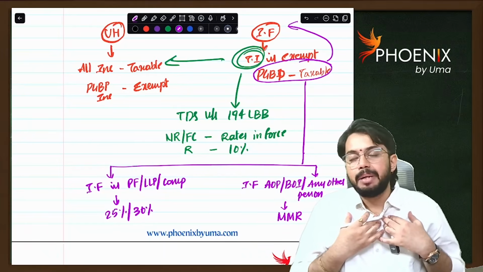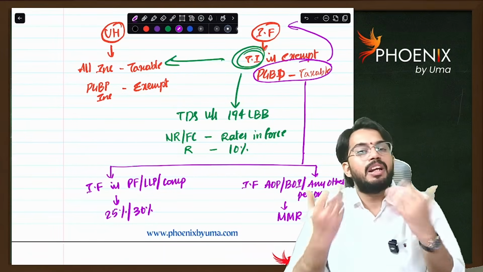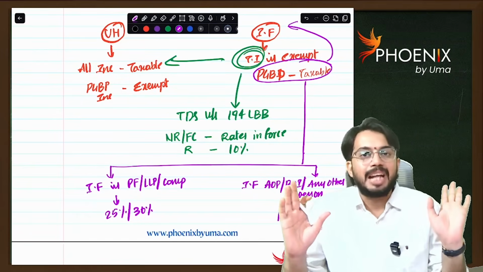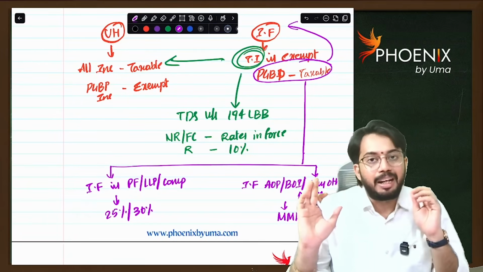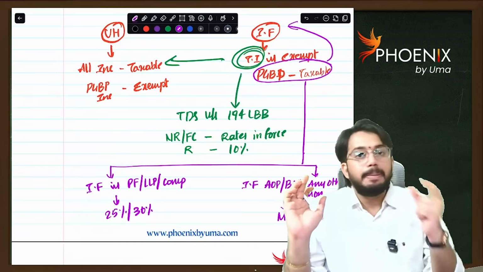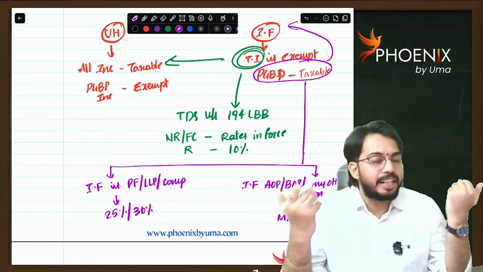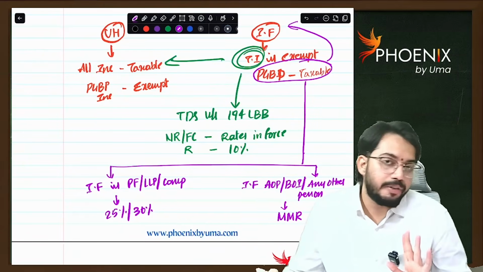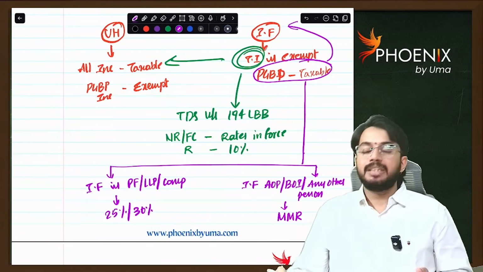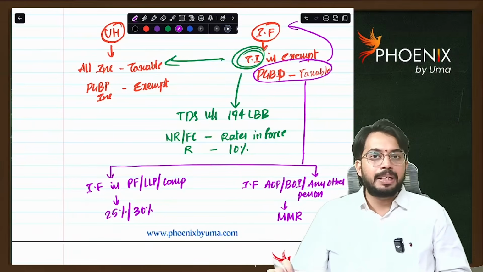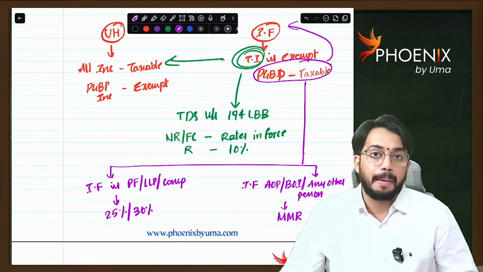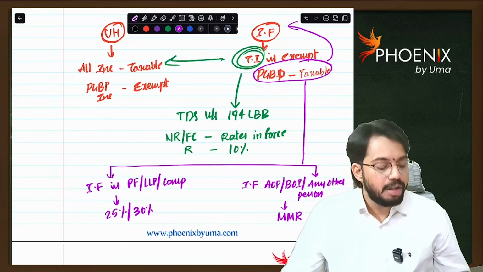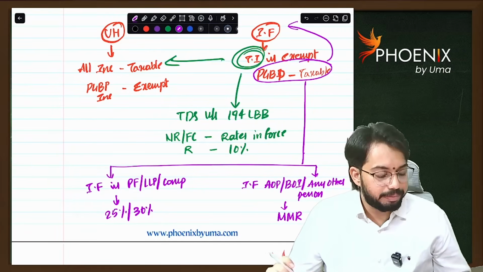In the hands of the investment fund, total income is exempt other than PGBP income. In the hands of the unit holder, total income is taxable other than PGBP income. In the hands of the investment fund, PGBP income is taxable. Now, what is the tax rate? If the investment fund is a partnership firm, LLP, company, the tax rate applicable is 25% or 30%. If it is AOP, BOI or any other person, the tax rate applicable is MMR, maximum marginal rate. So till here, are you clear?